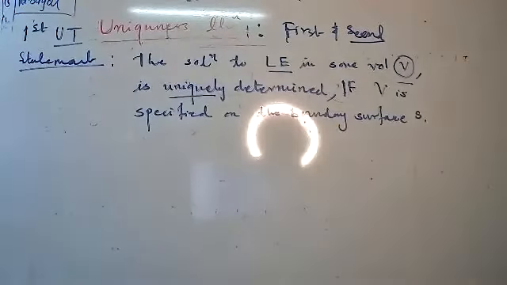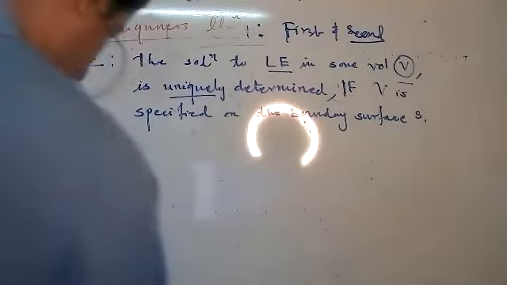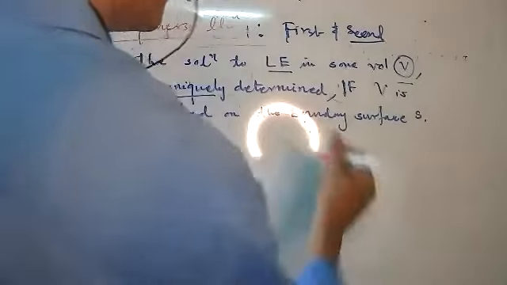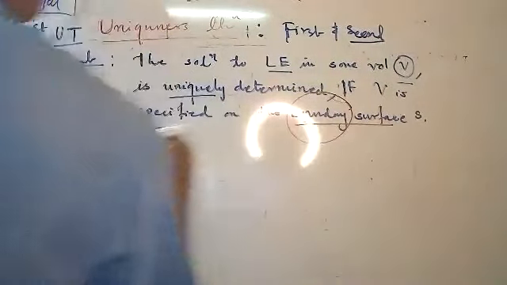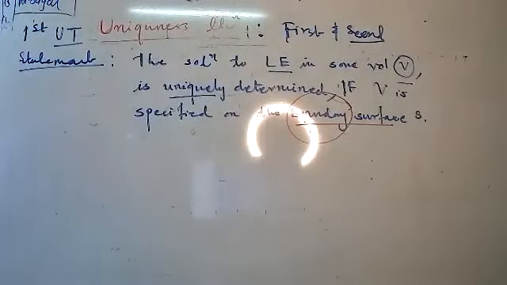See, the second property: it has no local maxima or minima. Is it correct? Yes. It has, but it depends only on the extreme points. And dear student, extreme points means what? Extreme points means boundary, or extreme values.